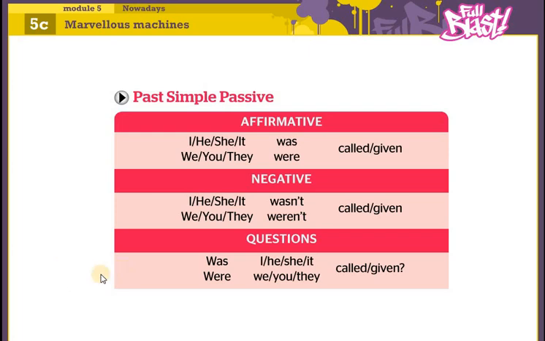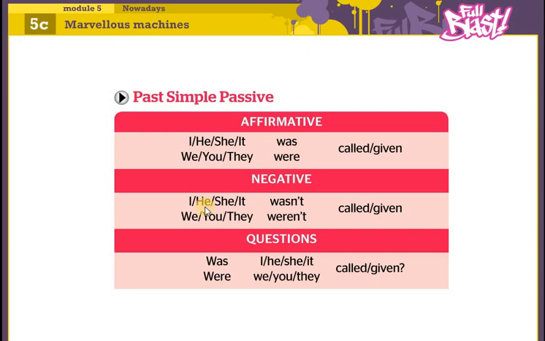So now let's have a look at the three forms of the passive voice, right? We have the affirmative form, the negative form, and the question form. The affirmative form is subject plus verb. In the negative form we usually add not, but we don't add it to the main verb, we add it to the auxiliary verb, right?